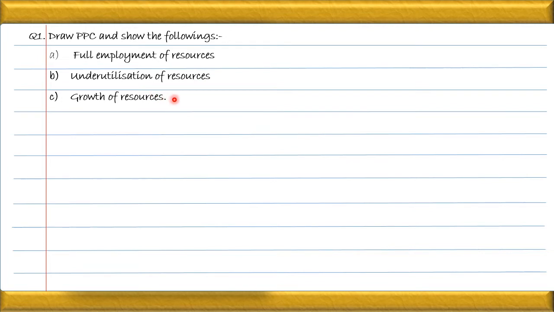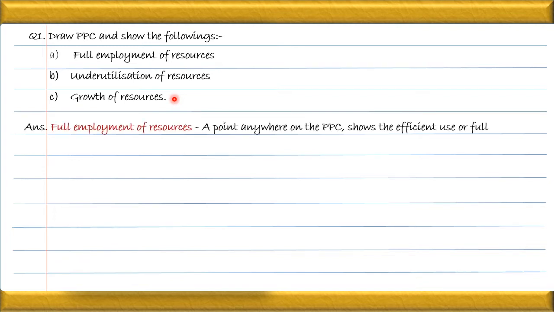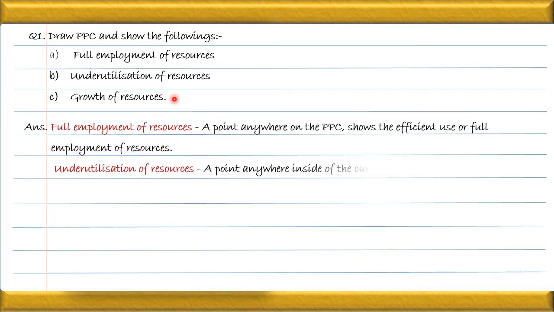Growth of resources means what? It means if the production is outside the PPC curve. When I say the production is outside the PPC curve, it means what? It means that the production is more than expected by the organization. That is on account of overutilization of resources. This is the definition which I explained to you right now.